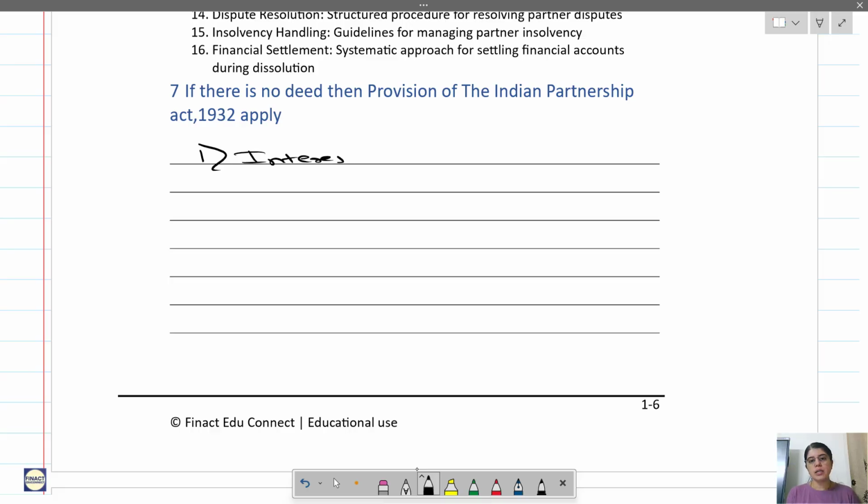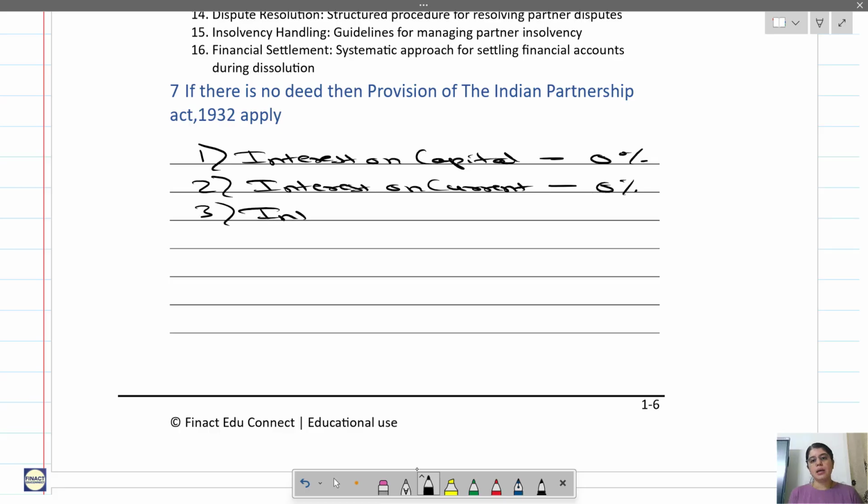So interest on capital, if there is no deed, then interest on capital will be 0%. Interest on current will be 0%. What is a current account, what is interest on current, we will understand it later. Then interest on drawings will be 0%.